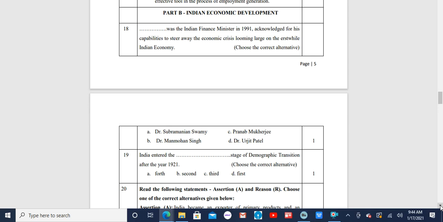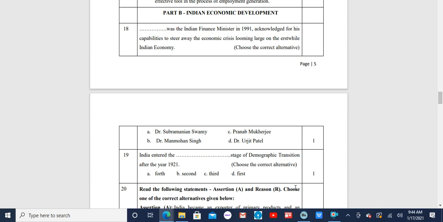The options given are Dr. Subramaniam Swamy, first option. Second option is Dr. Manmohan Singh. Third option, Pranab Mukherjee, and last option, Dr. Urjit Patel. The correct answer is Dr. Manmohan Singh. He was also responsible for starting the various reforms in the Indian economy at that point of time. So Dr. Manmohan Singh is the right answer.